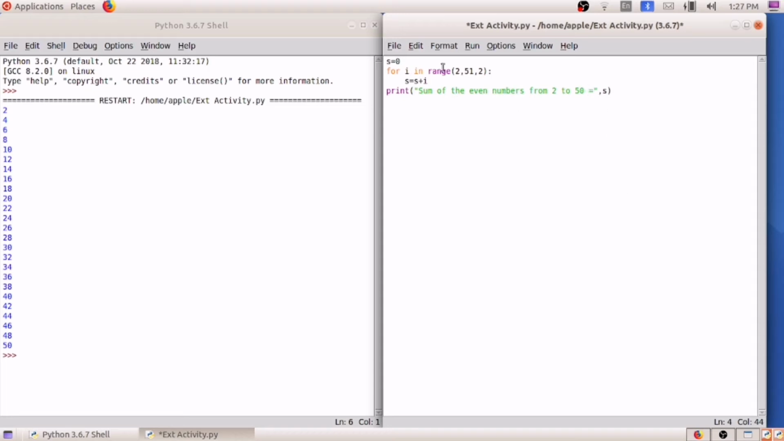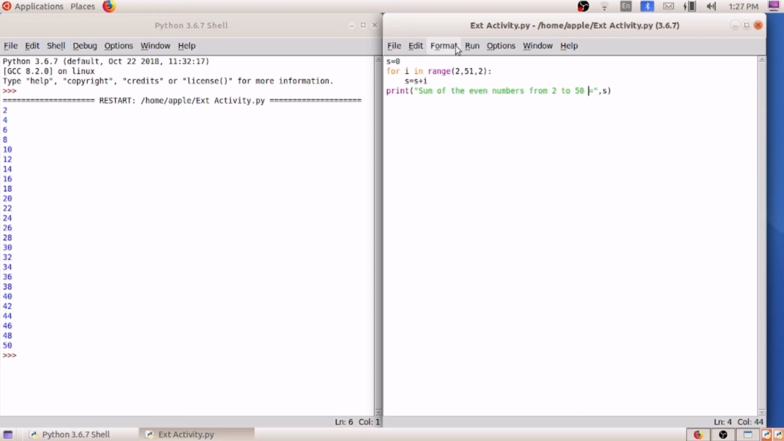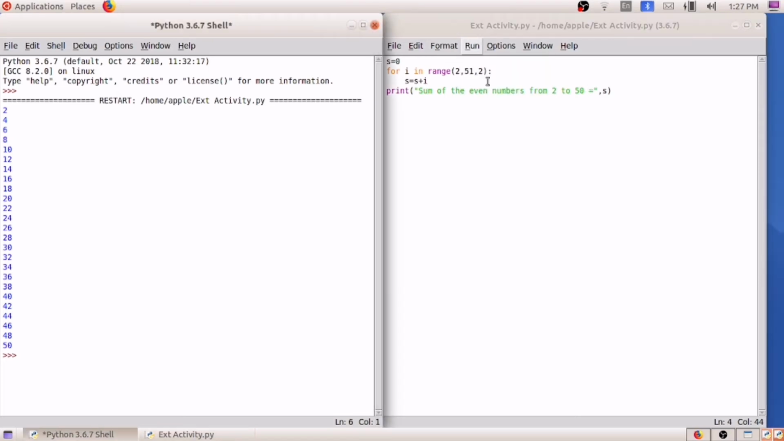Okay, so I am saving this. After that I am going to run the module. So you can see here, the sum of even numbers from 2 to 50 is equal to 650. When you calculate this, you will be getting the answer 650. So this is the second Python program, to find the sum of even numbers from 2 to 50.